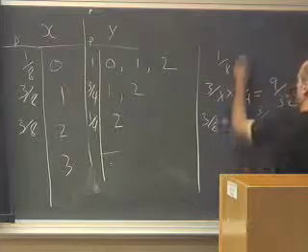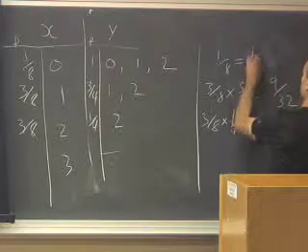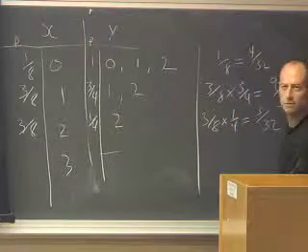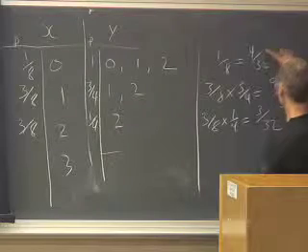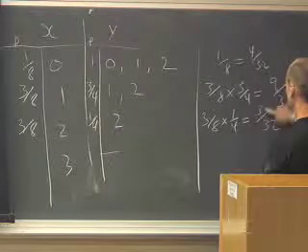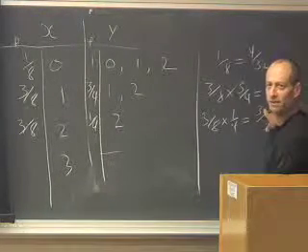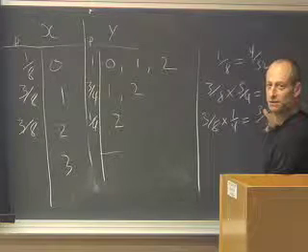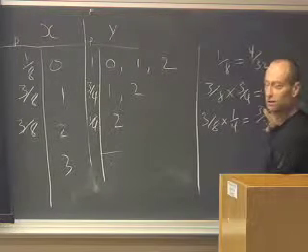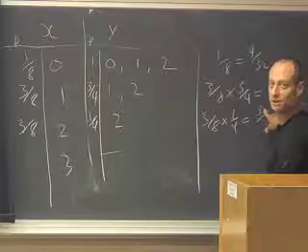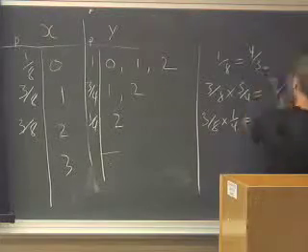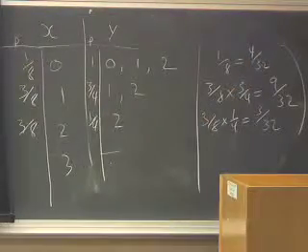Okay, 1/8 is 4/32. So I've got 4 plus 9 is 13, plus 3 is 16 over 32, which is a half. Okay, so overall, this whole probability is a half.